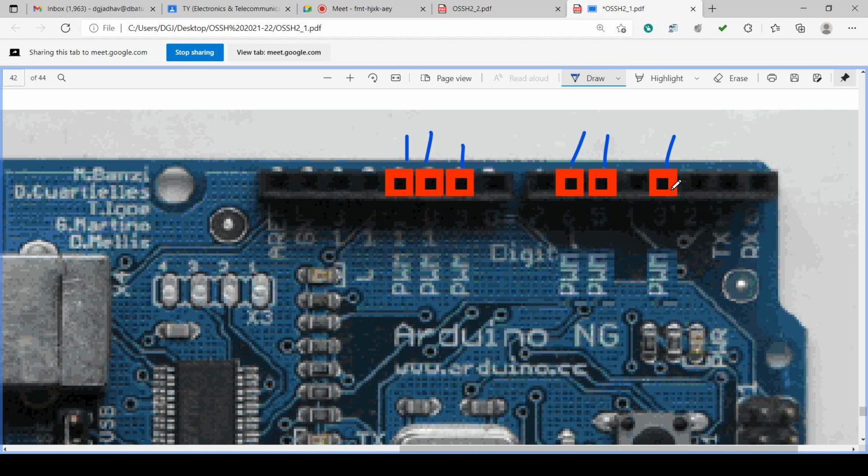Okay. So this is 3, 5, 6, 9, 10, 11. These are the pins for PWM. Here it is written PWM. Okay. These are the PWM pins. 3, 5, 6, 9, 10, 11. Okay.